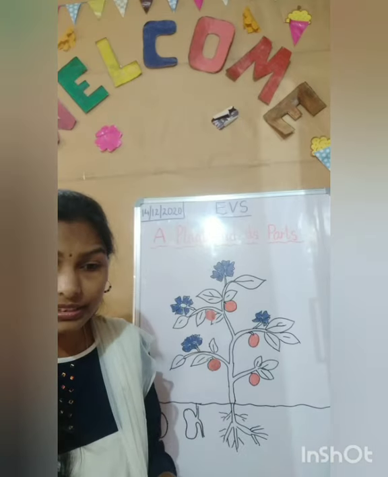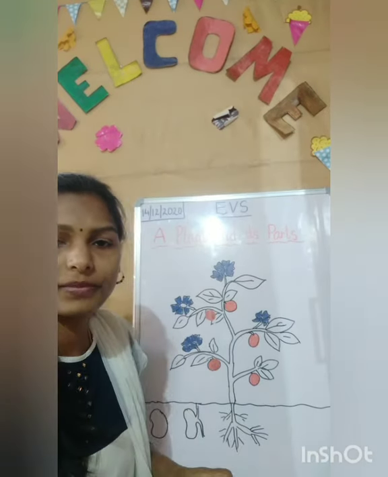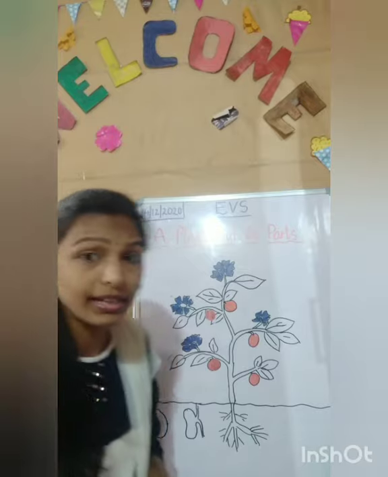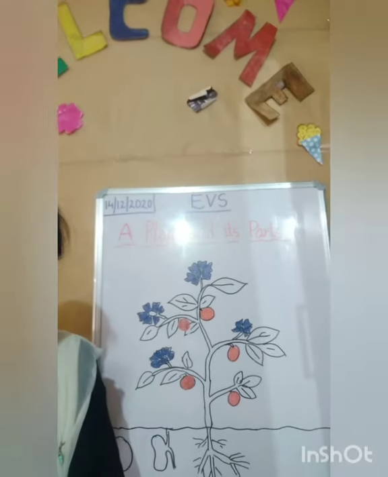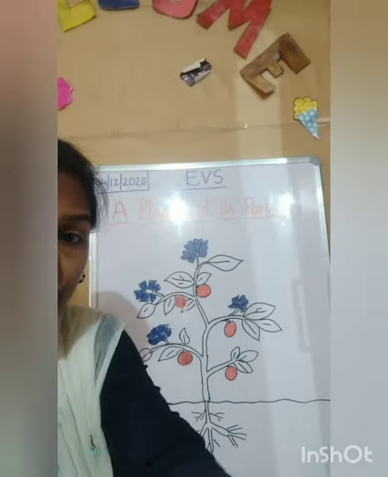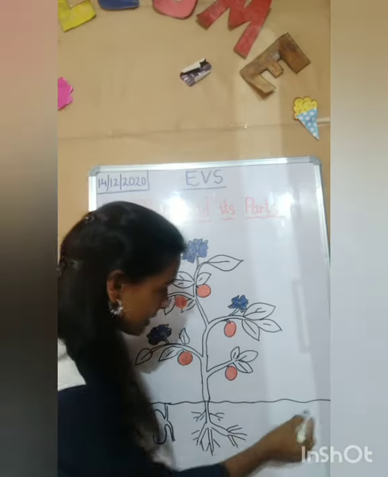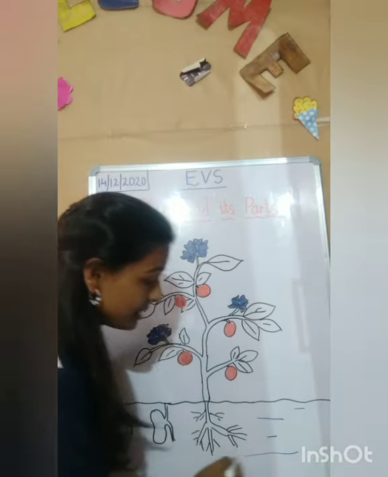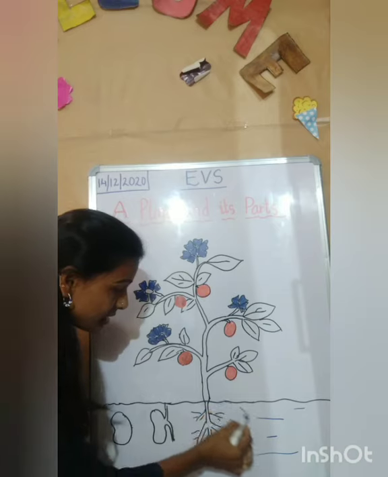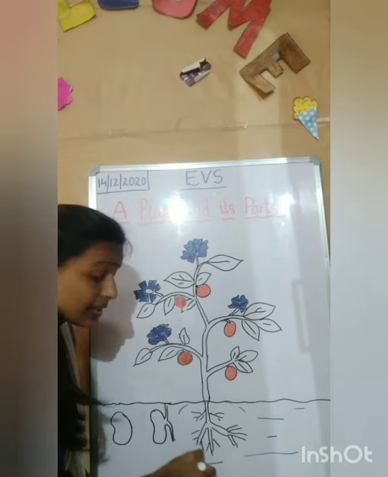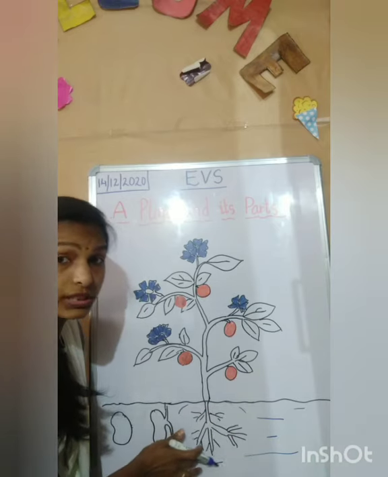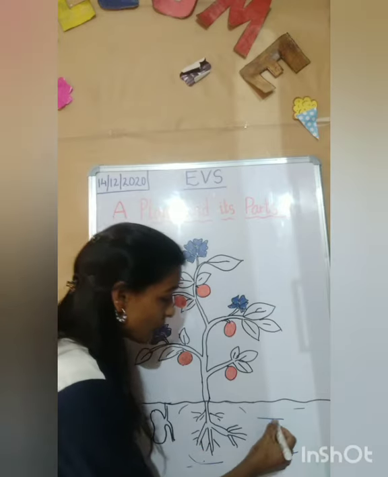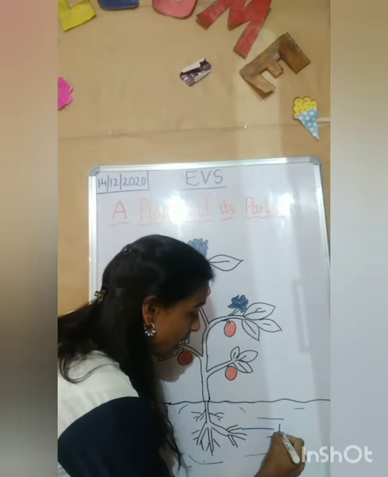Now let's learn the different parts of the plant with the help of this picture. So observe this picture carefully, children. See, this is mud, means soil, and can you see this? This is called root. What is the spelling of root, children?